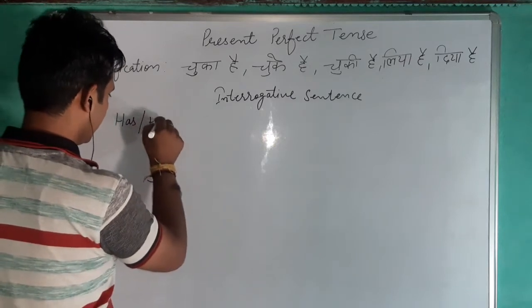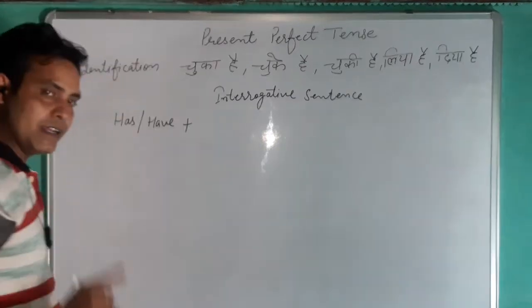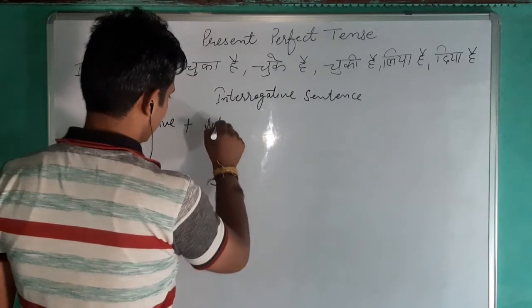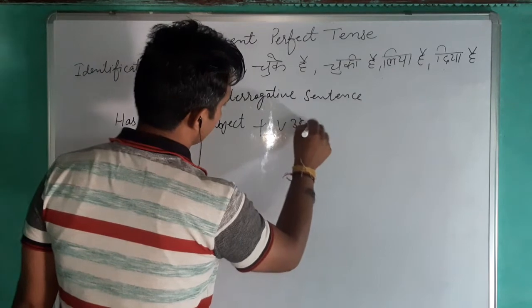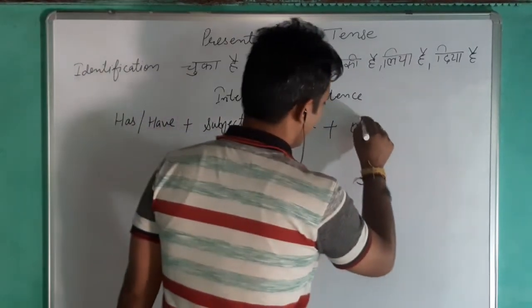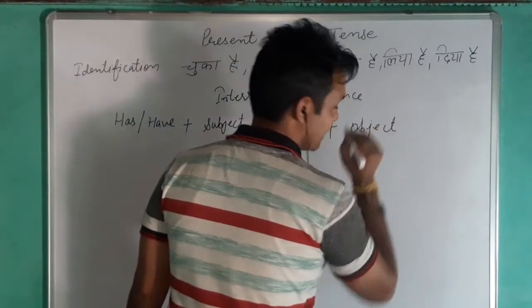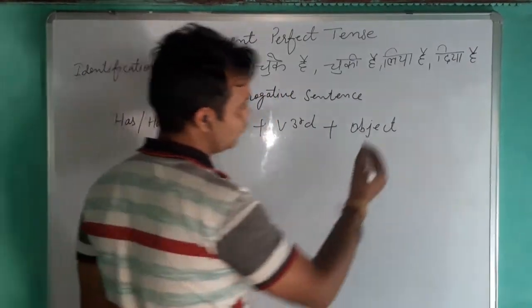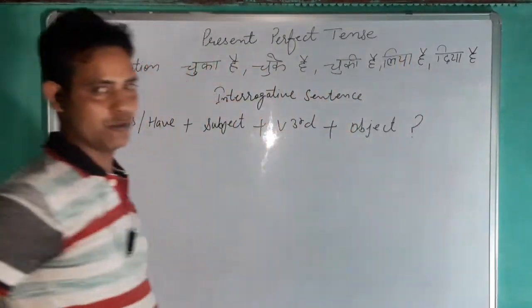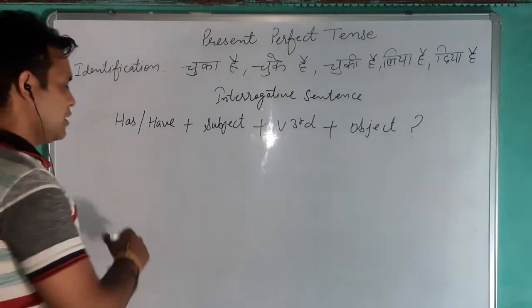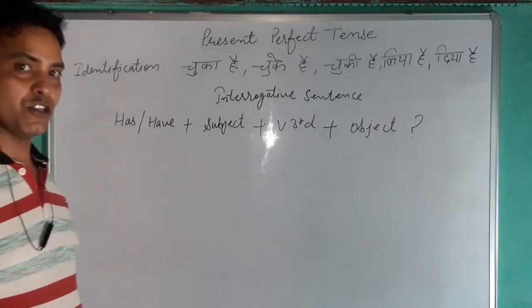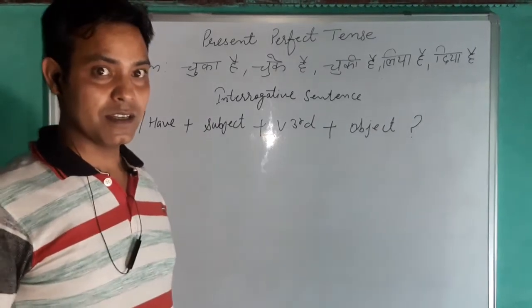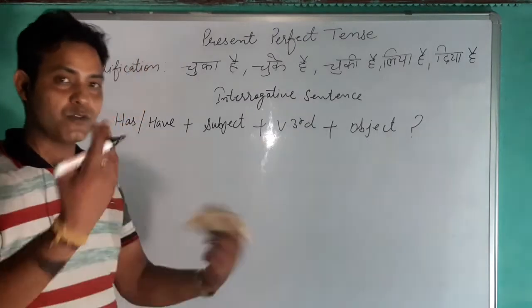Has or have, and after that the subject, then verb third form, and then object. And at the end, don't forget to put the sign of interrogation. So what was our sentence? We have won the match. So here we will ask the question.